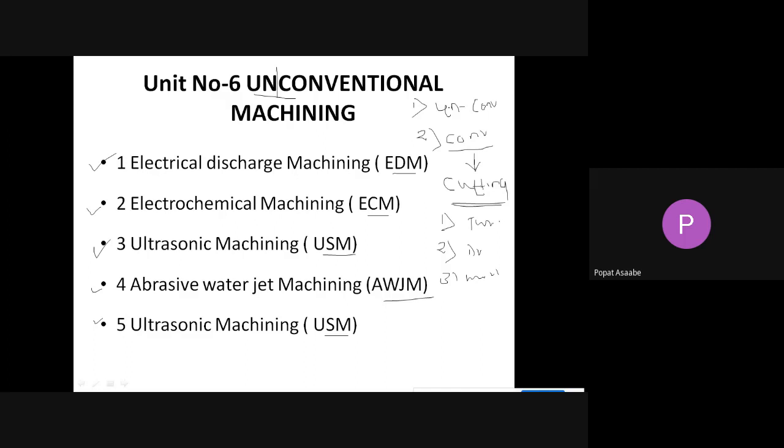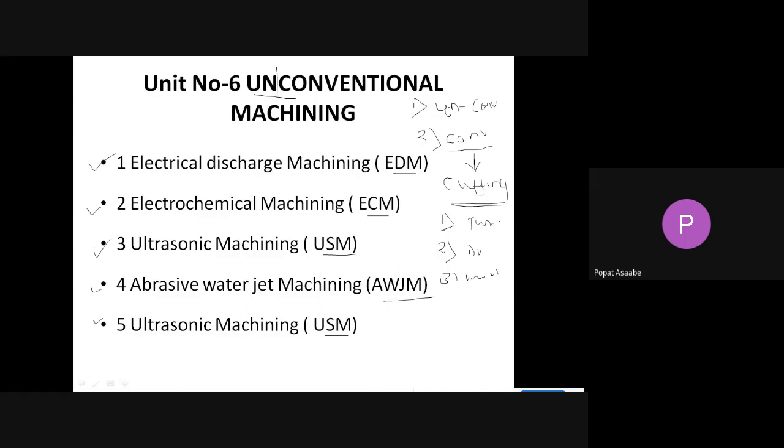Suppose in unconventional machining, we can use mechanical energy, thermal energy, chemical energy, electrical energy, or also a combination of all these energies. With the help of that energy, we will remove the material from the workpiece.